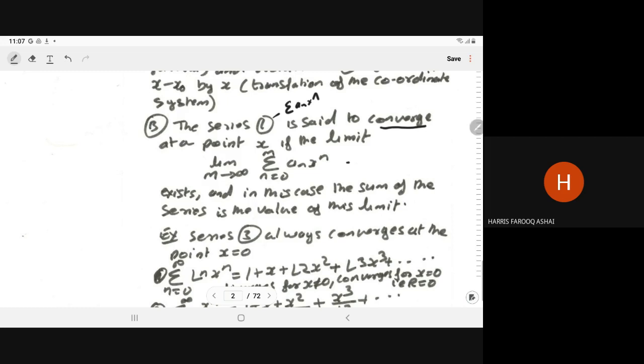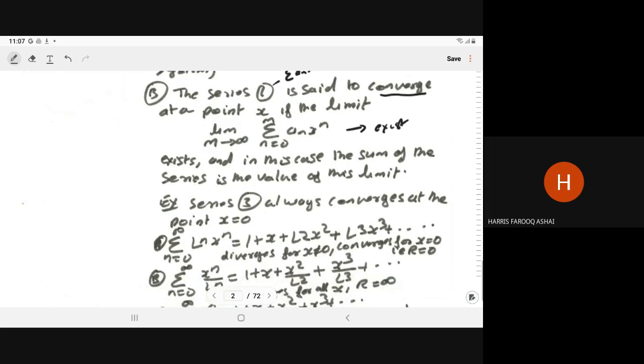If this limit exists, then we say the power series is a convergent series. You have studied sequences and series earlier in Math 1, so the same thing we are doing here. In this case, the sum of the series is the value of the limit.